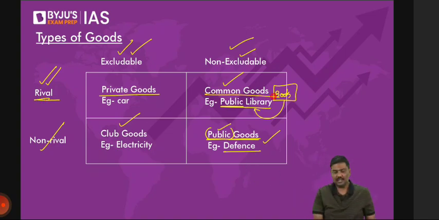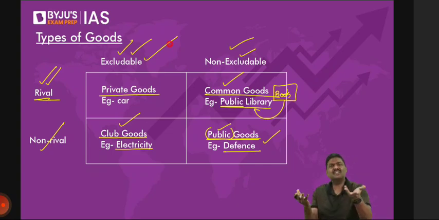Let me go to the next one. Club goods. The idea of club goods. First, take the example of electricity. Is it excludable or not? That is, if you are ready to pay for this, I will supply electricity to you. If you don't pay, I will not supply electricity. So it is chargeable. Can you exclude people from consuming electricity? Of course, yes.